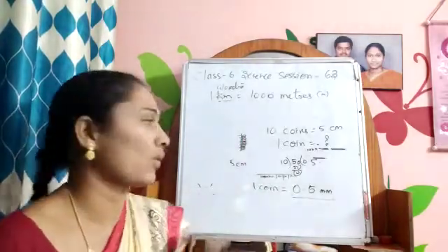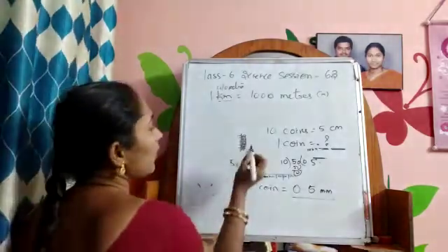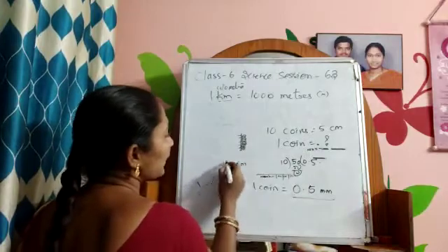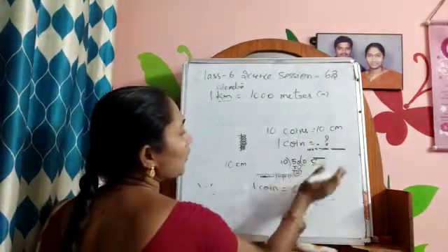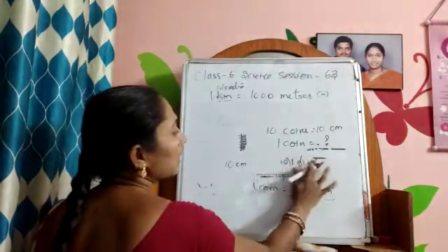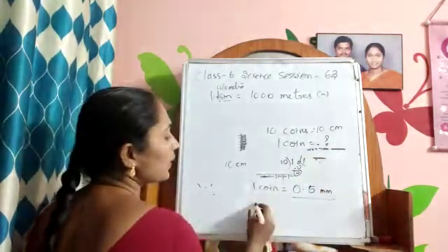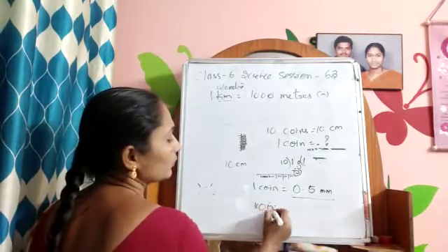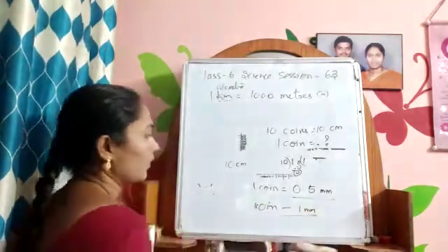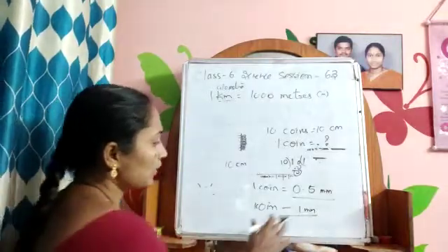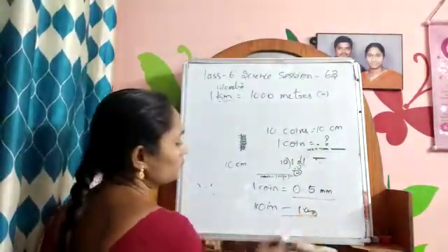Suppose here we have got 10 centimeters. Then 10 coins is equal to 10 centimeters. One coin is equal to how much? Then 10 divided by 10 is equal to 1. That means one coin is equal to 1 millimeter.